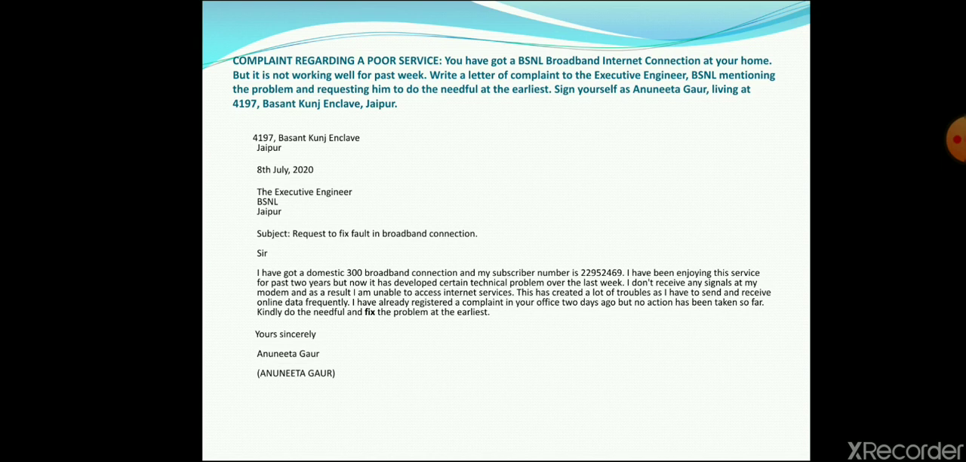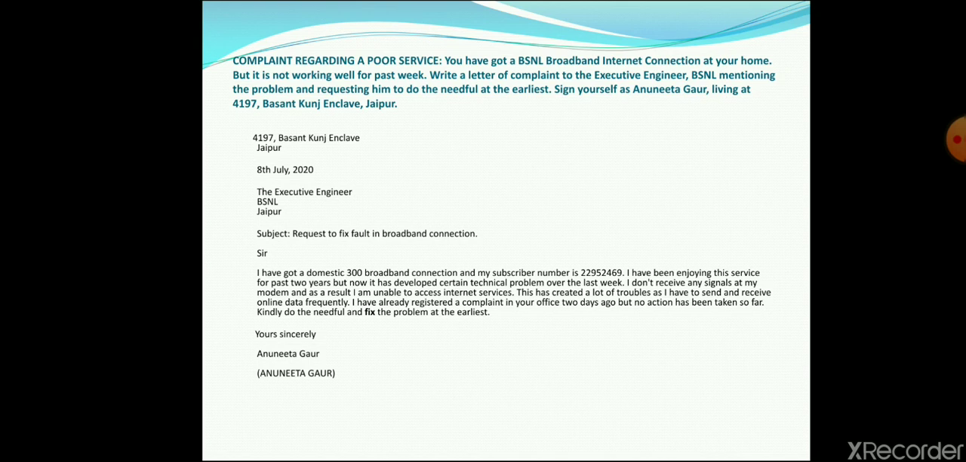Address yourself as Anurita Gaur and leave your address. So children, please note it carefully that if the address is given to you, the same address has to be copied exactly. But yes, if it's not given, you can invent your own, right? Say it's given here 4197 Basant Kunj Enclave, Jaipur, so you would write the same address.